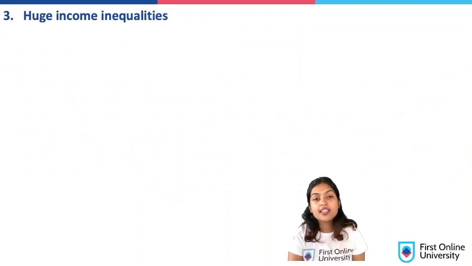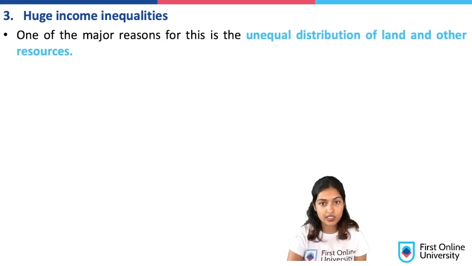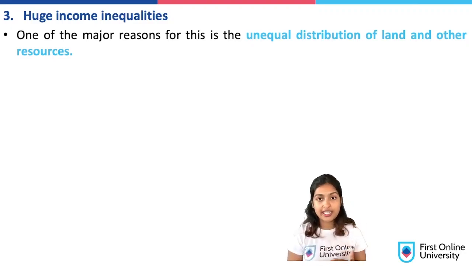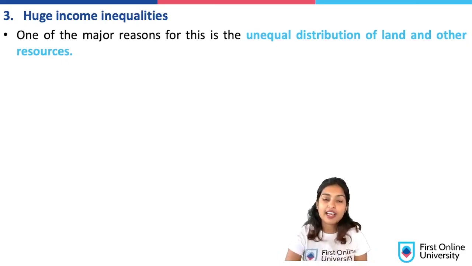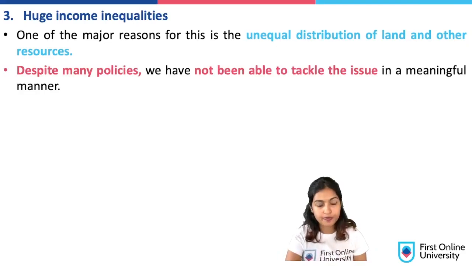The third reason is huge income inequalities. In India, many things are unequally distributed, such as land. One state might have a different distribution of land, and another state might have a different proportion.